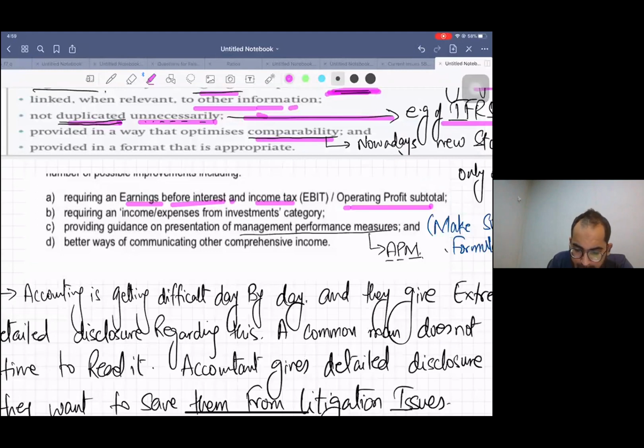Then, requiring income and expenses for an investing category. Yes, nowadays there is no separate breakup for investment income in the income statement. Look at me. In the cash flow statement, boys and girls, please hear, yes, there is a separate section of investing activities. I agree.